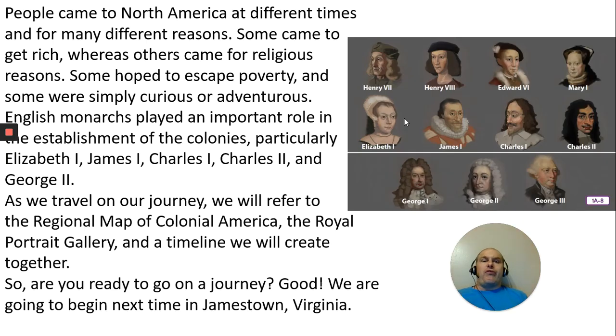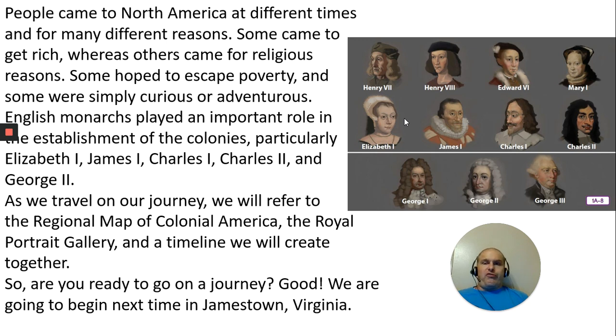People came to North America at different times for many different reasons. Some came to get rich, whereas others came for religious reasons, which we're going to talk about later. Some hoped to escape poverty, and some were simply curious or adventurous. English monarchs played an important role in the establishment of the colonies, particularly Elizabeth I, James I, Charles I, Charles